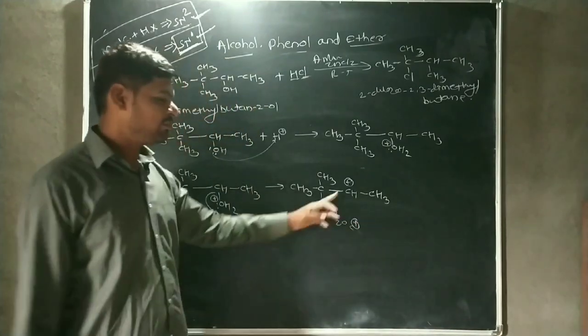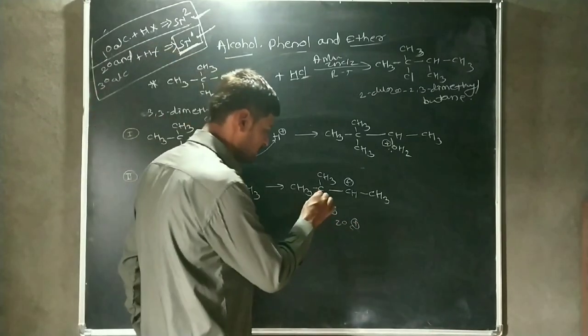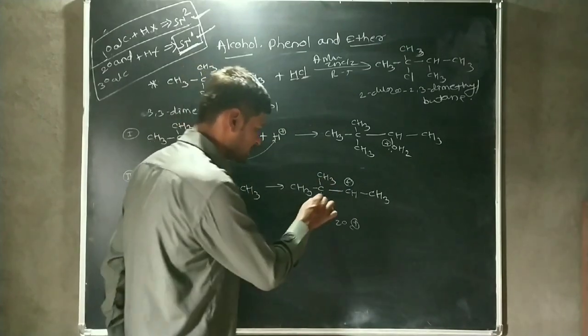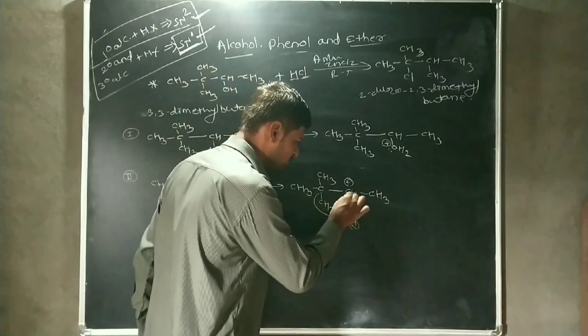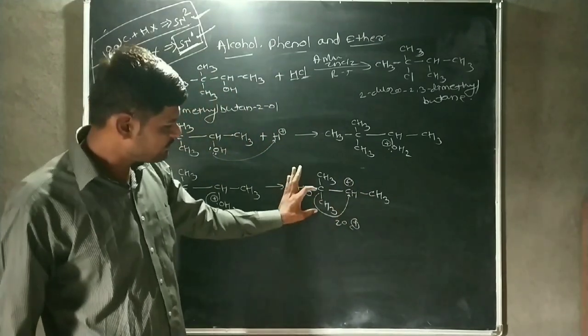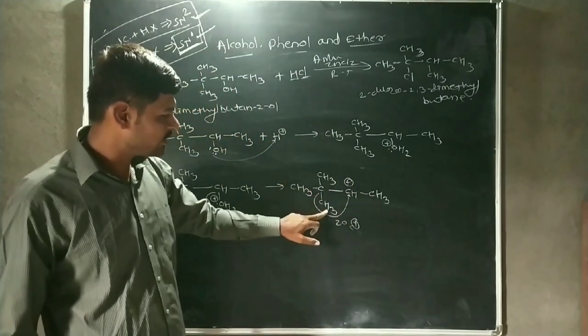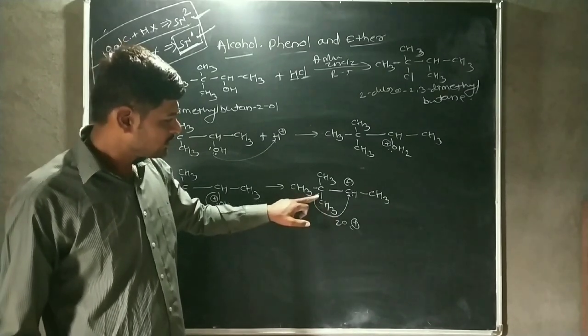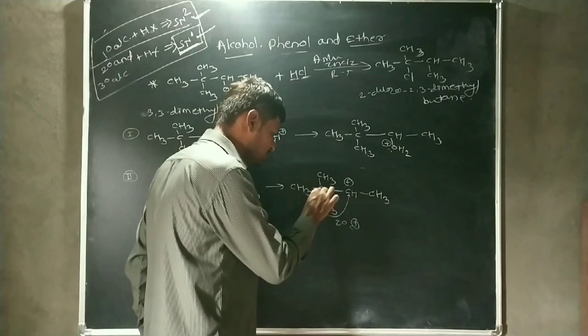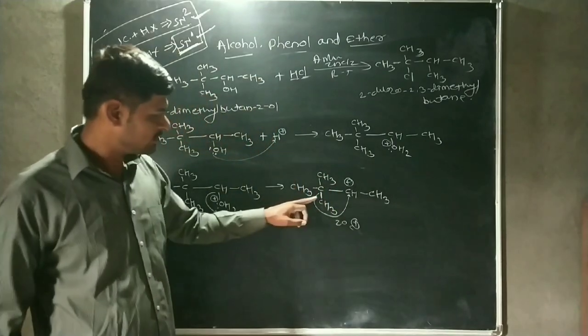To increase the stability of this carbocation, this methyl is also shifted towards the carbocation, or this methyl group, that means the CH3, is shifted with the electron pair which is present in this bond.